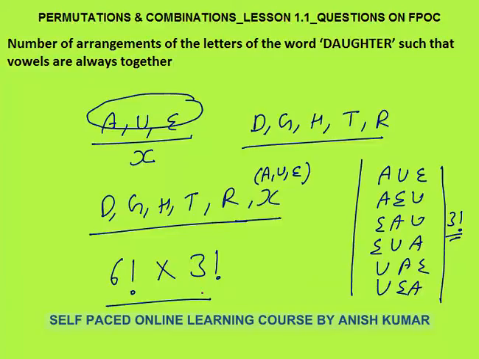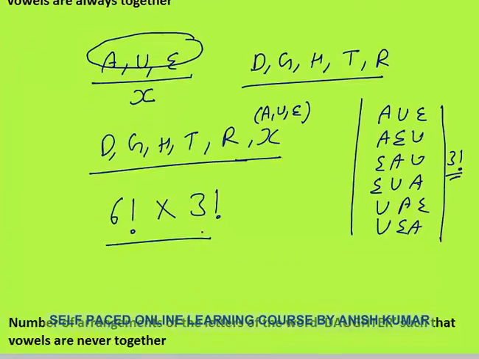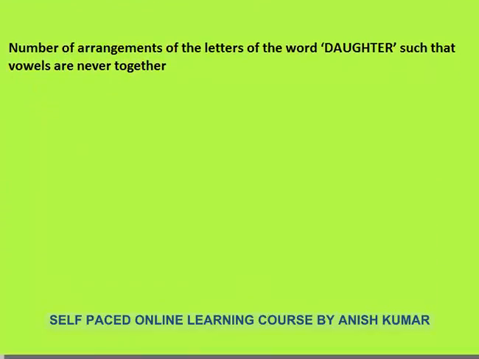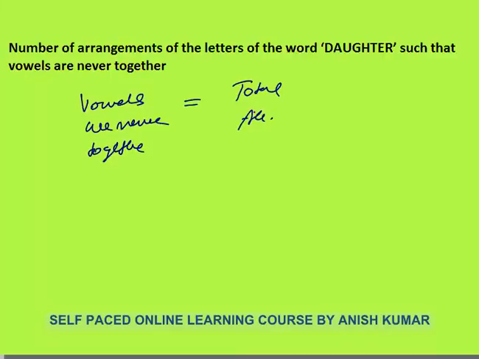Now the next part of this question is, what if, similar to the previous question, vowels are never together? This is what I need to find. So I will take the total arrangement of all letters of daughter minus the arrangement in which vowels are together.